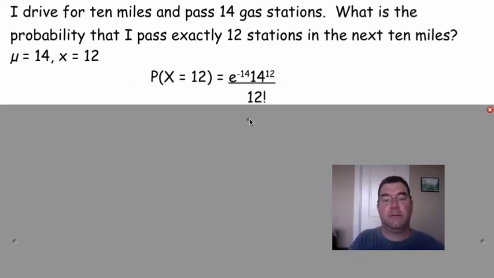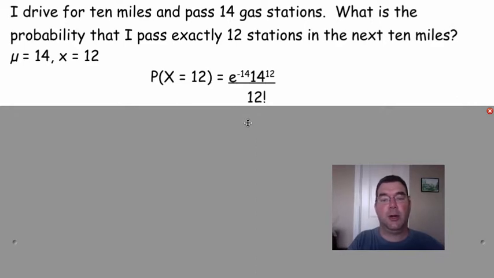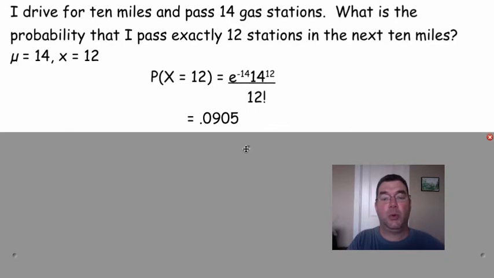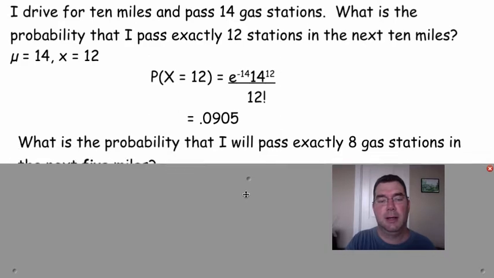If I plug those into the formula, that's what it looks like, e to the negative 14 times 14 to the 12 all over 12 factorial, and that works out to be 0.0905. So not a real high probability, like 9%, that you're only going to pass 12 gas stations in the next 10 miles. But that is making a huge assumption that I'm only passing 14 in the first 10 miles, and I'm assuming that that's going to happen every 10 miles. Kind of a big assumption there too, but we're just looking at the theory of this.